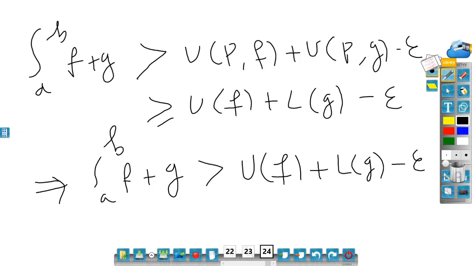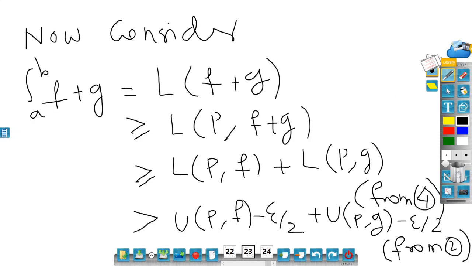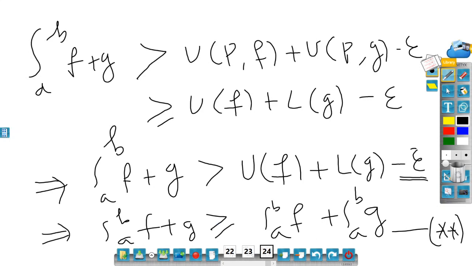Now this epsilon is positive, so if I add plus epsilon, maybe this is greater than or equal to. So the integral a to b of f plus g is greater than or equal to UF, the same as the integral a to b of f, plus LG, the same as the integral a to b of g, and minus epsilon plus epsilon becomes 0. Let me call this double star. You can see that star is less than or equal to, and double star is greater than or equal to.